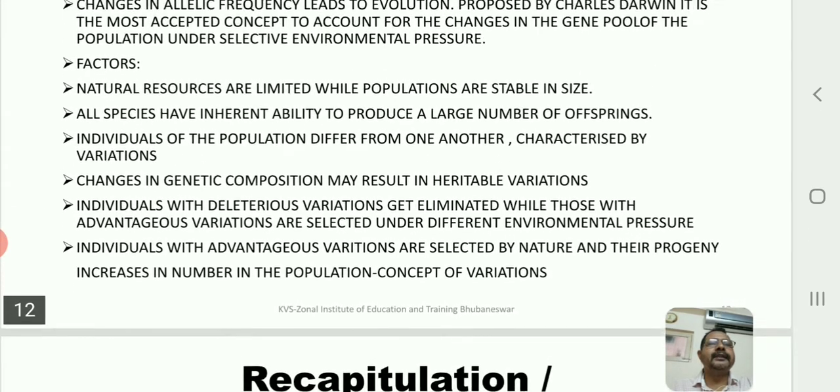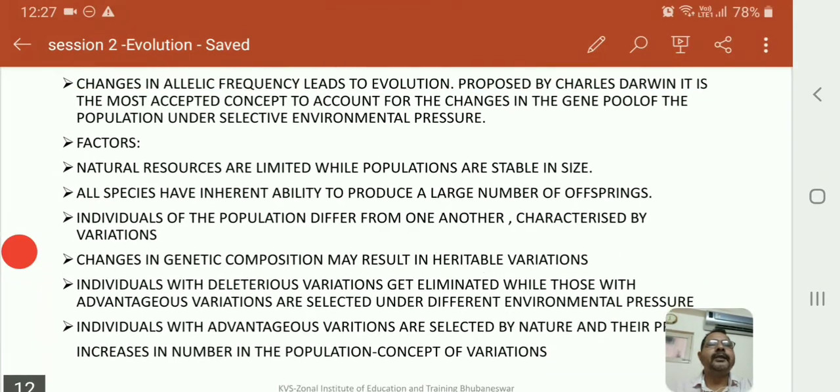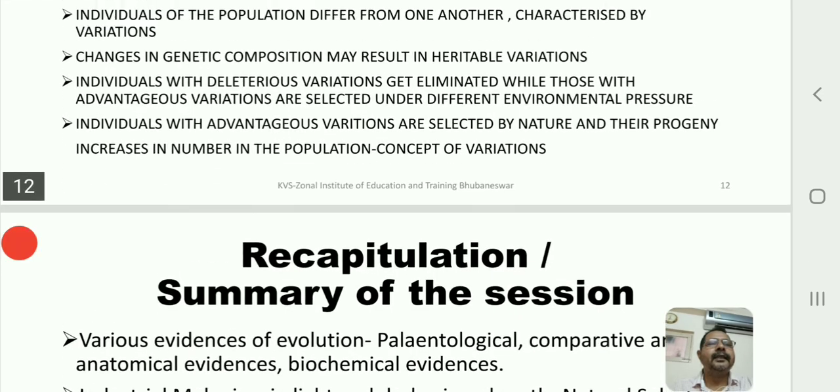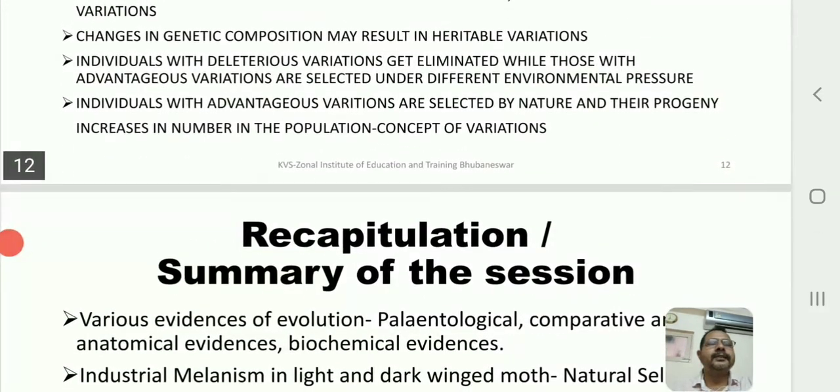So in one sense, what do we come to know? This is how nature acts upon the selection of the species. This has been taking place since millions of years ago, and because of such natural selection, today we have a very vast diversity of flora and fauna existing on the earth, isn't it? So in this context, that is what we mean to understand.